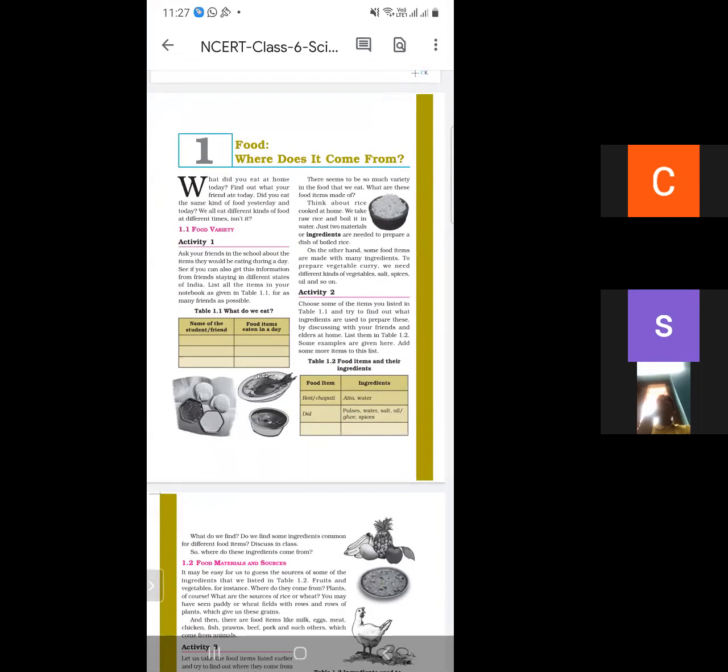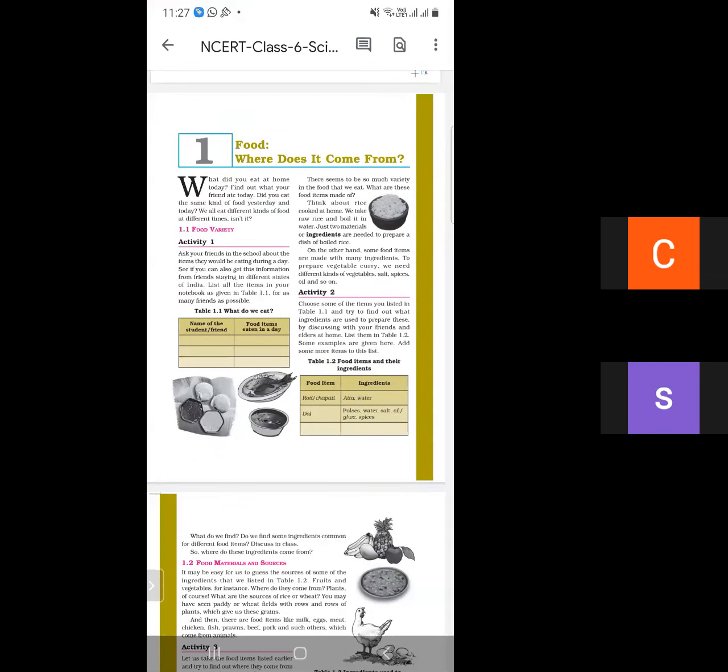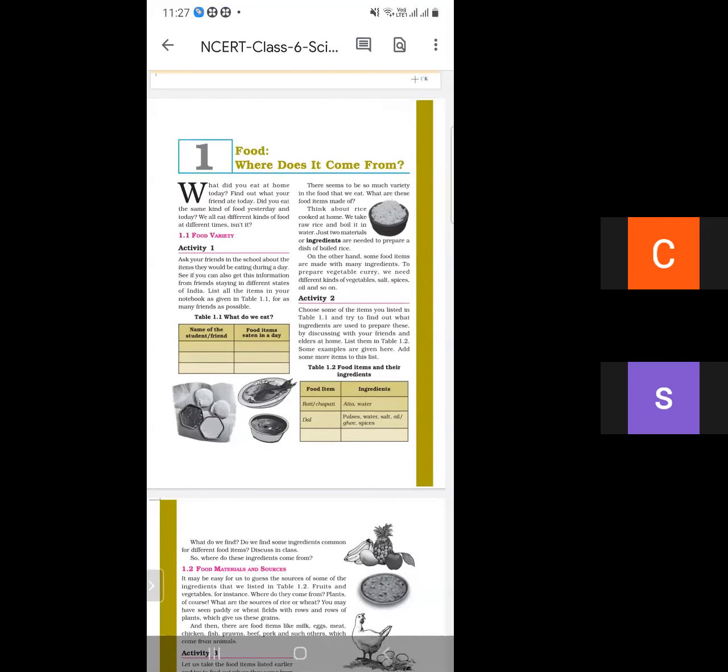Write the internal questions in your practice notebook. Note down the questions. Question number 1: What do you mean by food? Question number 2: Why do we need food? Third is, what are ingredients?